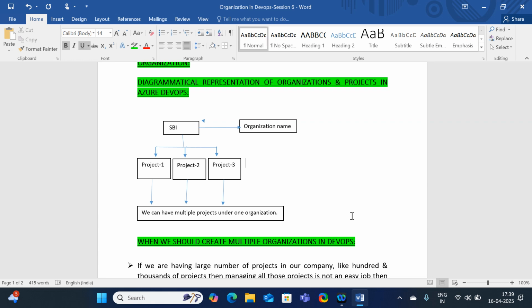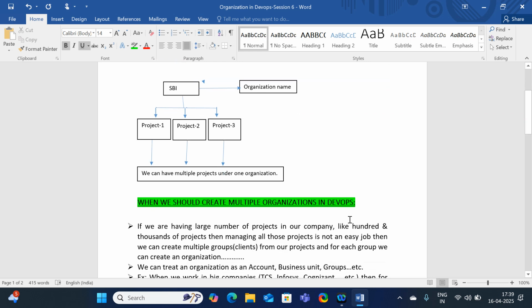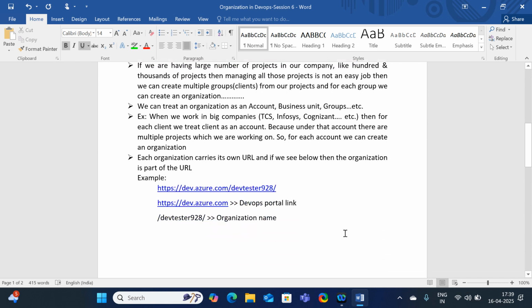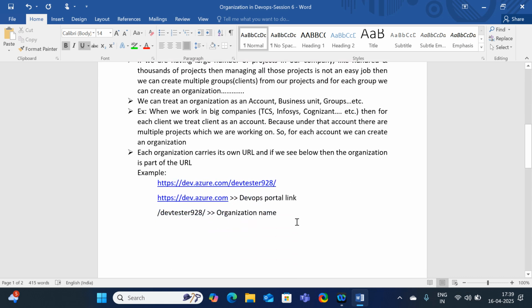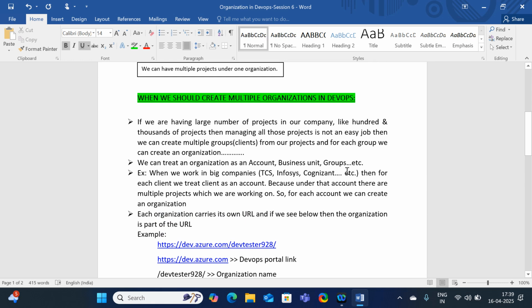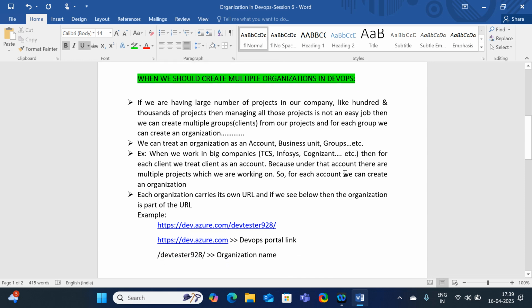Whatever projects are created under one organization belong to that particular organization only. The two portals I'm going to use are dev.azure.com and portal.azure.com. I'm going to show you in a practical manner, then you will have a better understanding of what exactly is going on. For the theory, I'm going to provide each and every document.